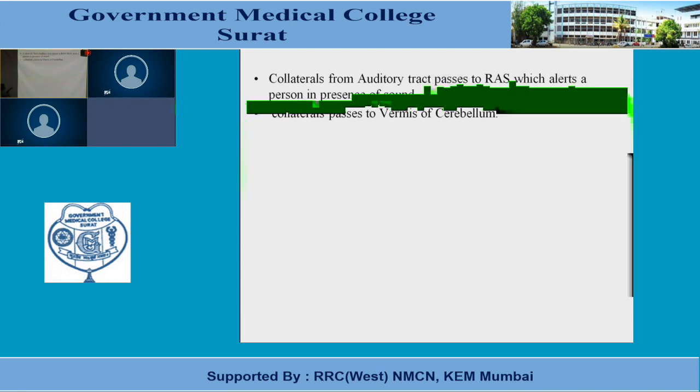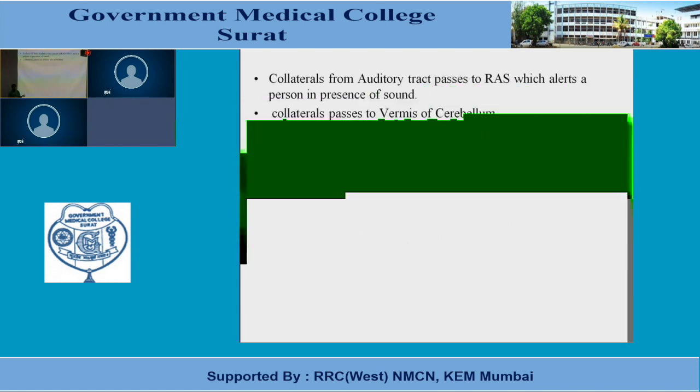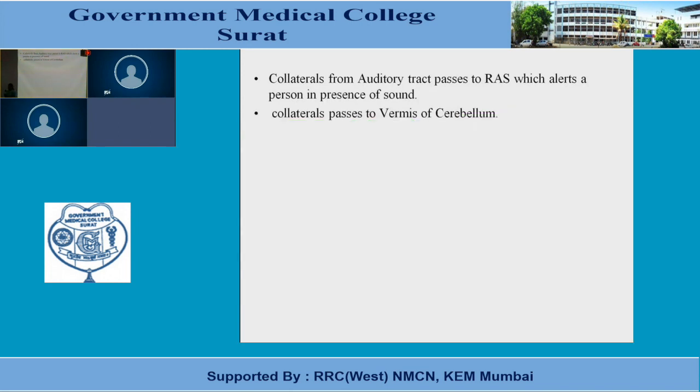Now, besides the primary and secondary auditory areas, a few of the fibers enter the reticular activating system, and from the reticular activating system, signals are sent to the central nervous system, that is the cerebellar cortex, and to the spinal cord, which will alert the entire nervous system in response to a loud sound. Besides that, signals are also sent to the cerebellum, which helps in maintaining balance. When a person hears a loud sound, he will just move away, but he or she will not fall, because balance will be maintained.